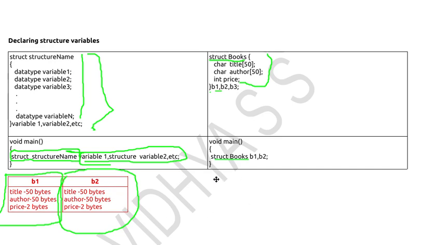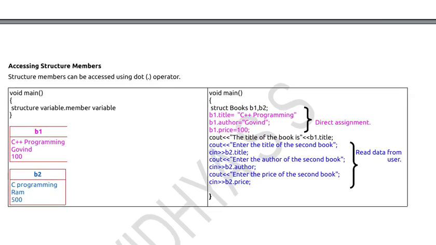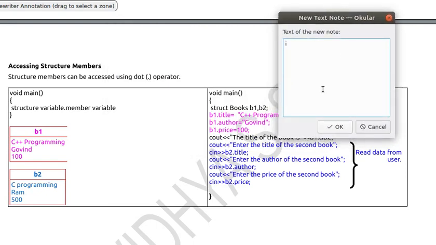Next is, how can I store the values in B1 and how can I access the values? That is, initialization and accessing the values of B1 and B2. See, if we want to access the value of an integer variable, what will you do? See, int a, after declaration, if you want to put a value in a, then a equal to 5, and if you want to print the value of a, you just put cout a, right? That is, by using the variable name itself I can access the data in the variable as well as initialize the variable's value.